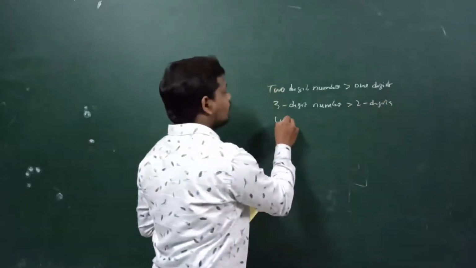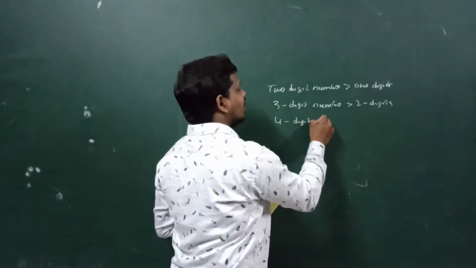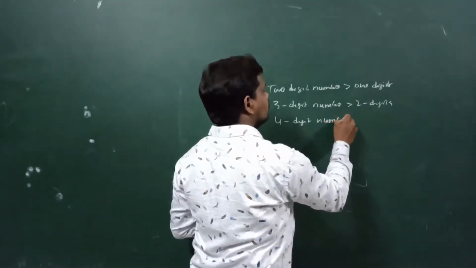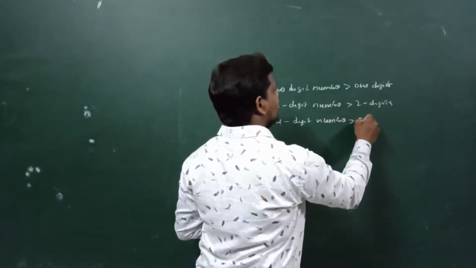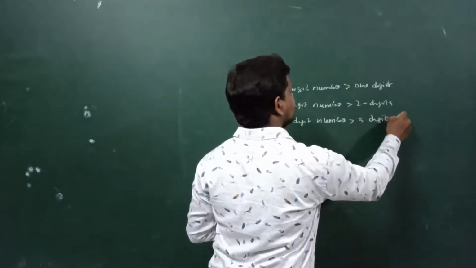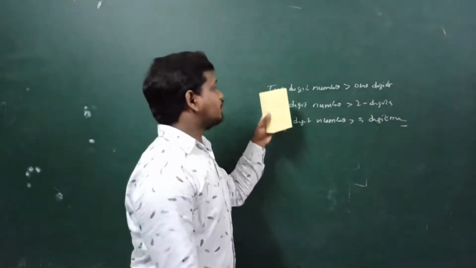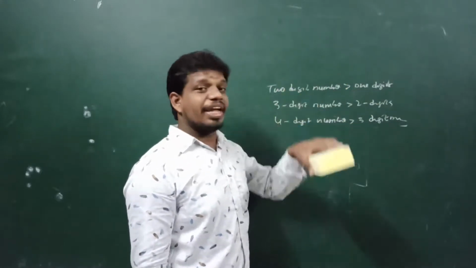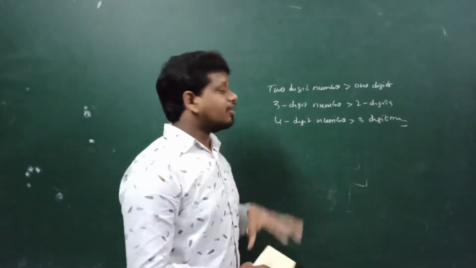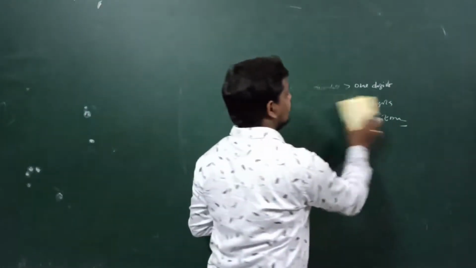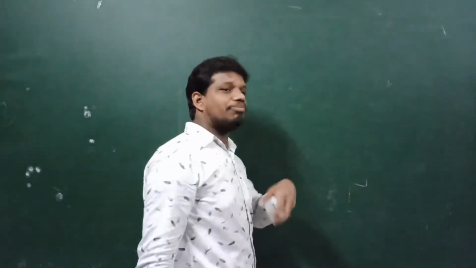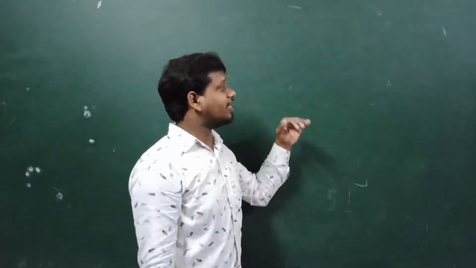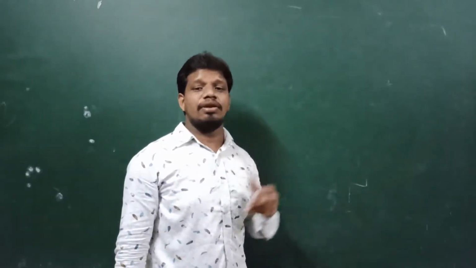A 4-digit number is always greater than a 3-digit number. Did you understand? In case the number of digits is equal, we have to say equal, or compare the next place value.